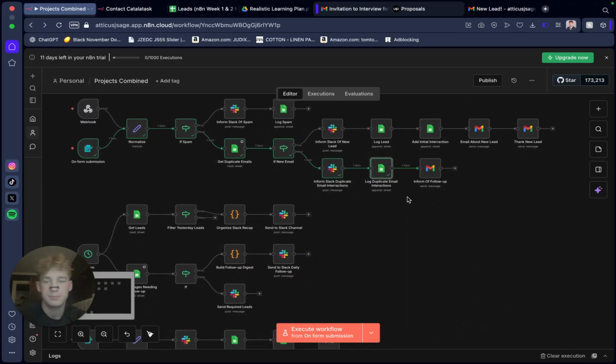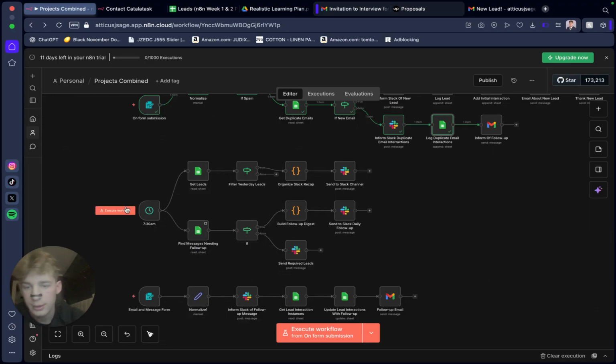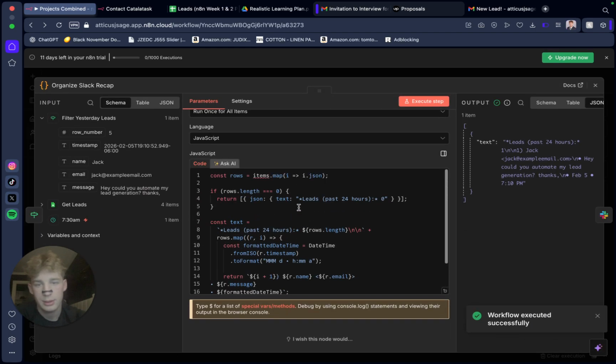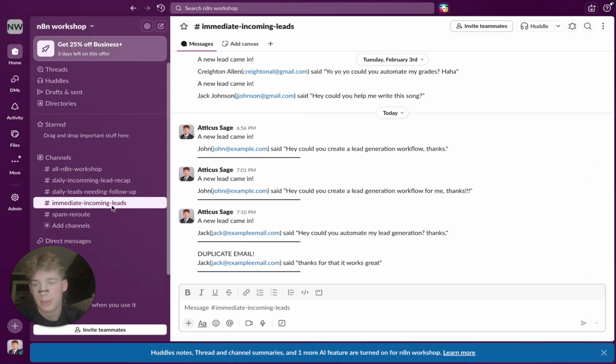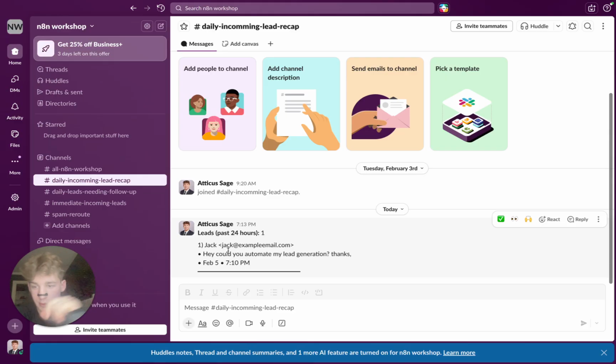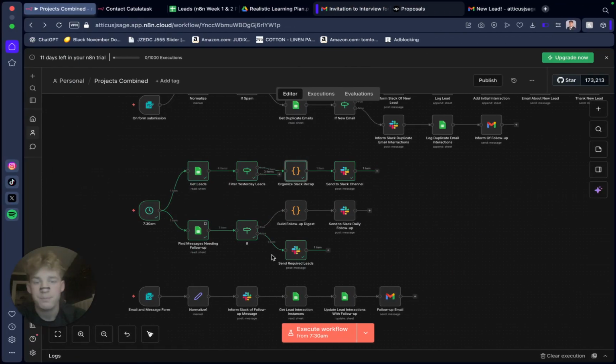It logs the duplicate email interaction, and then it'll actually email me again: hey, Jack followed up. What this system down here does is, at 7:30 every day, which can be altered of course, it checks all new leads and informs Slack, hey, yesterday you got this many leads, here they are. So I'll run that right now. This code node organizes it into a pretty little message for Slack. If I go to Slack, daily incoming lead, this should have just come in. Leads past 24 hours: Jack came in, and notice how it's just one message, even though Jack came in twice. So that's helpful. It filters that.